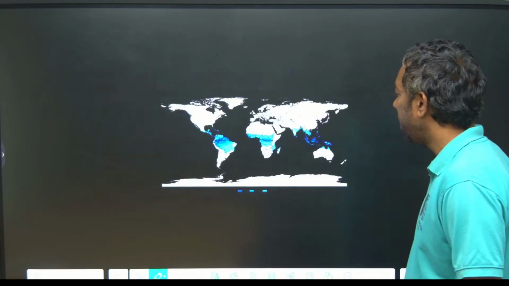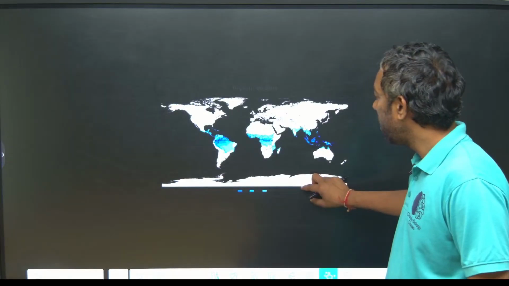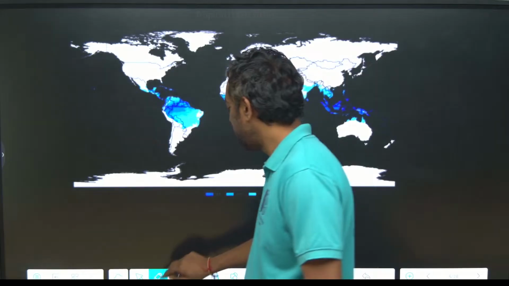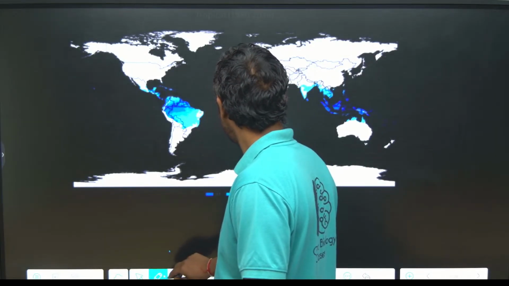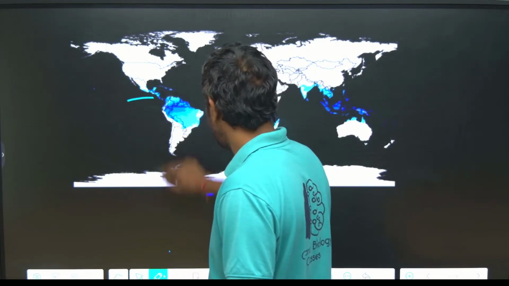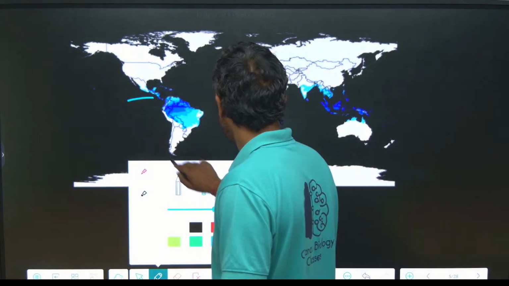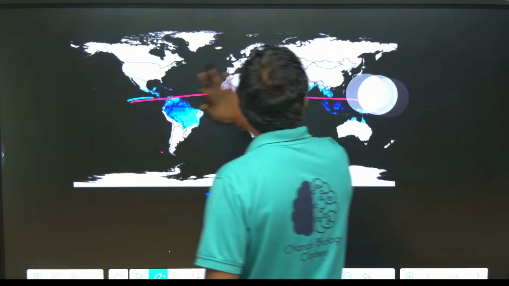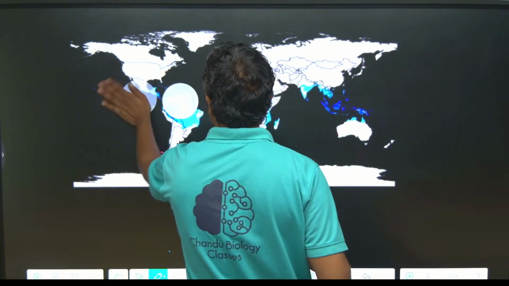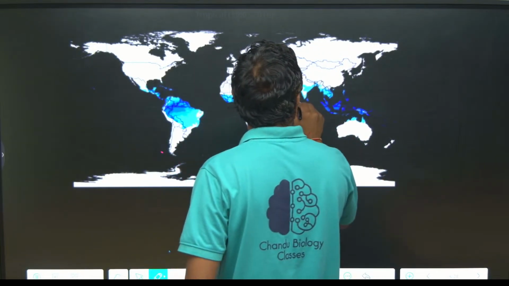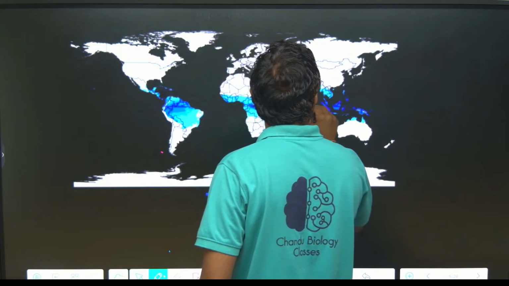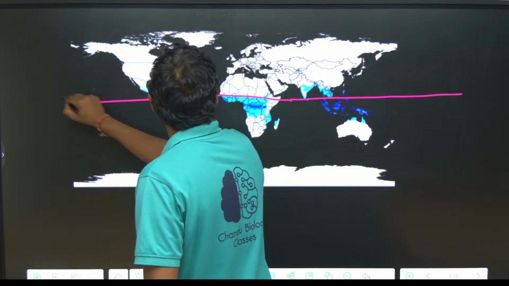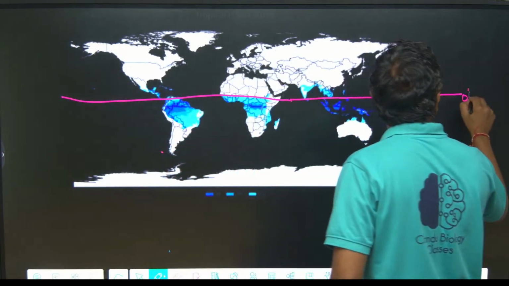Just look into this diagram of the tropical type of climate. This is the equator region, 0 degree latitude.